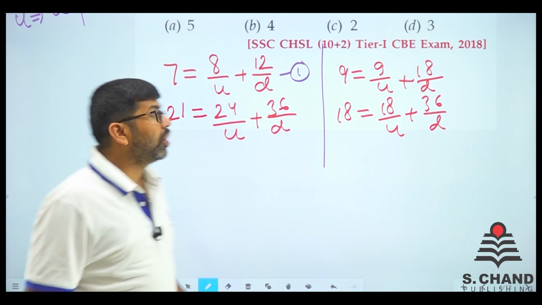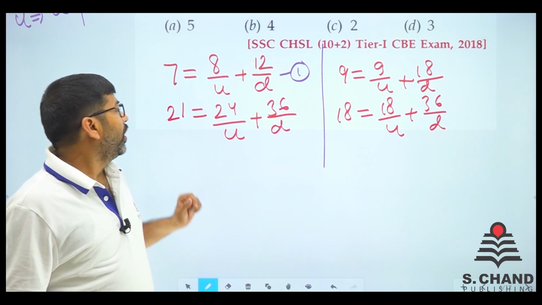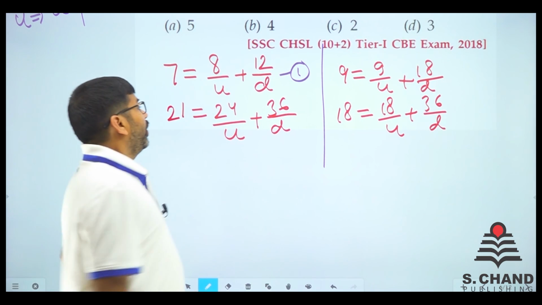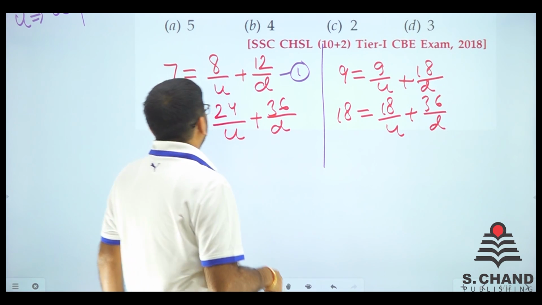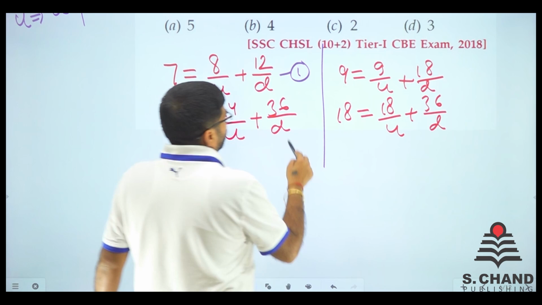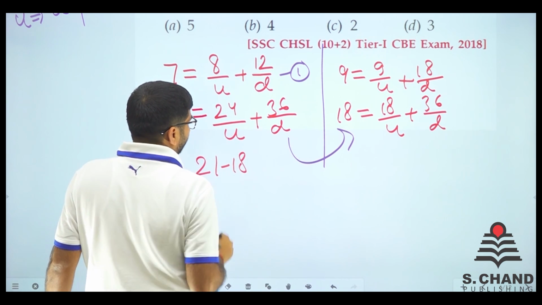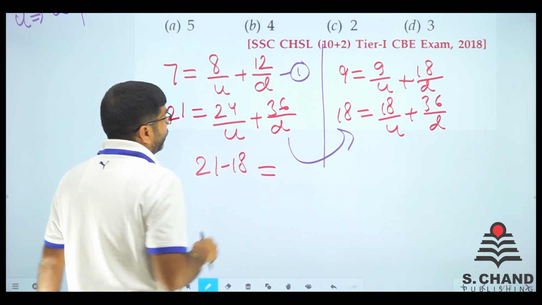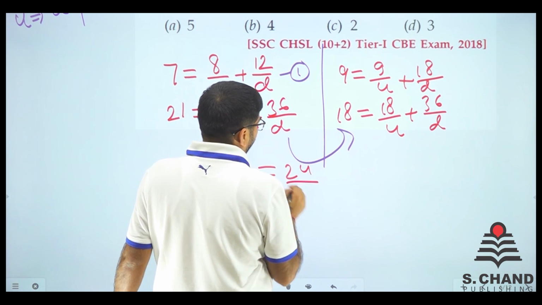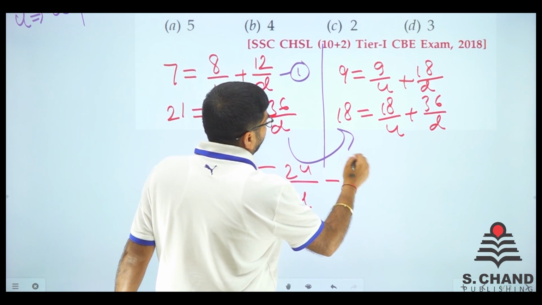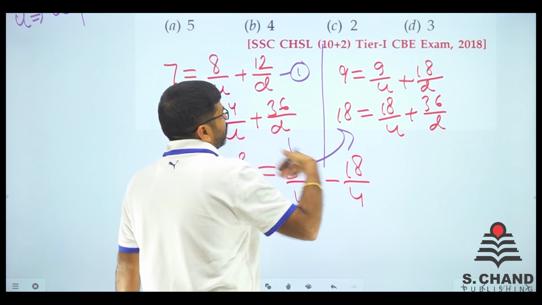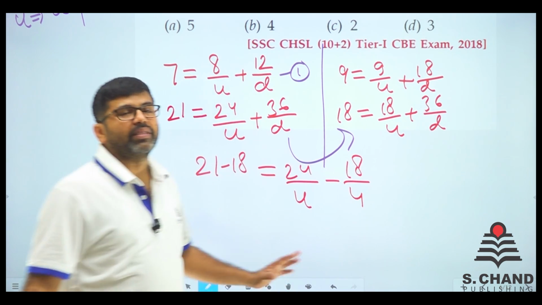This is the way we can cancel out 36, right? So do one thing, just subtract this one. So 21 minus 18 on the left side, 24 by u minus 18 by u, and that 36 by d and 36 by d will cancel out, right?